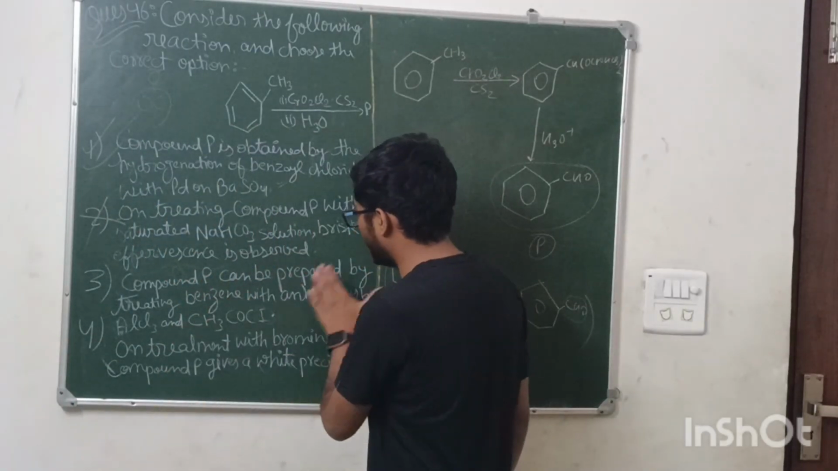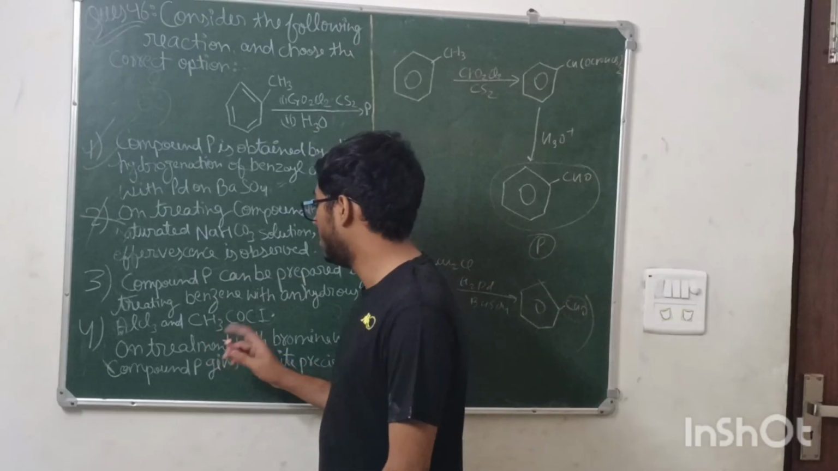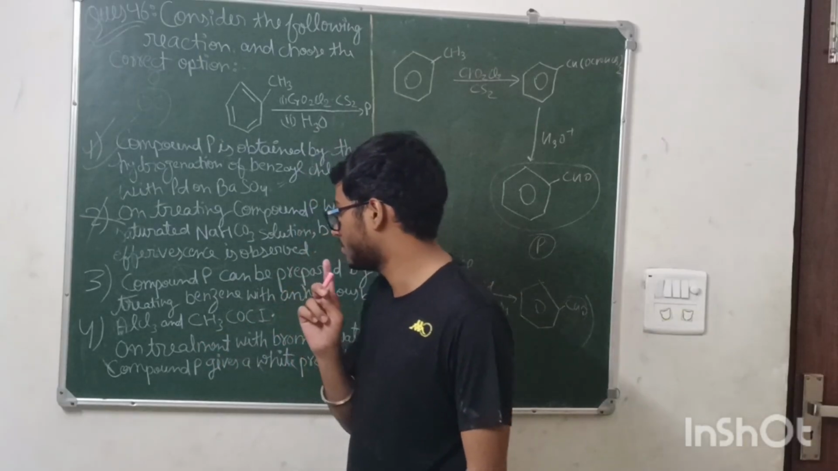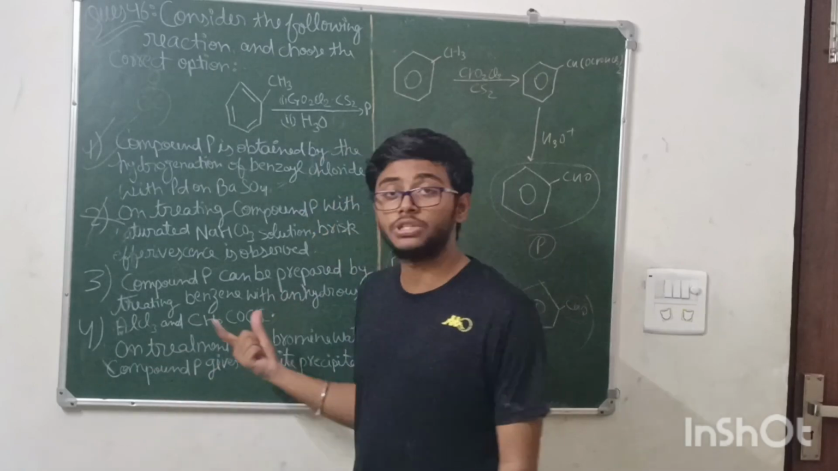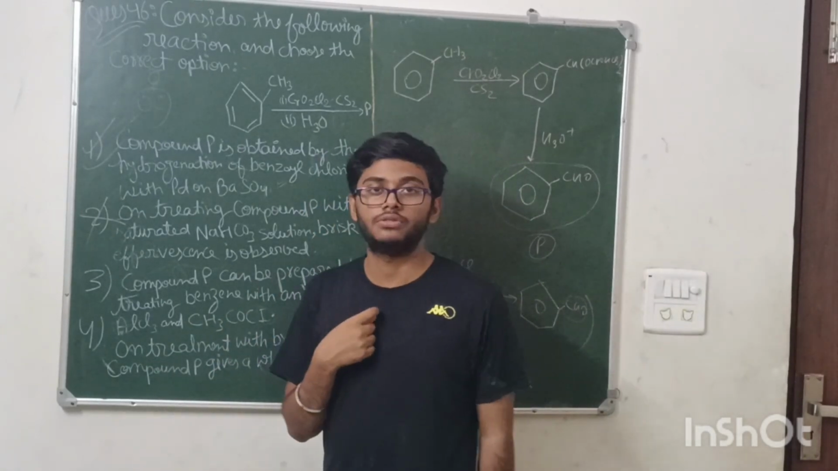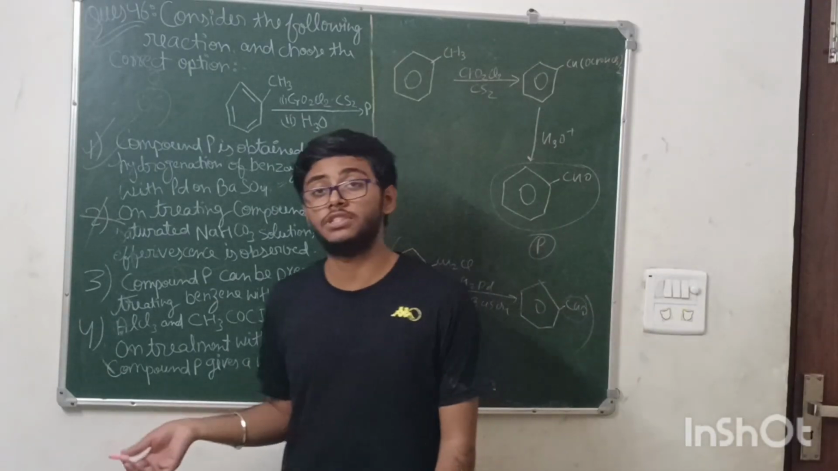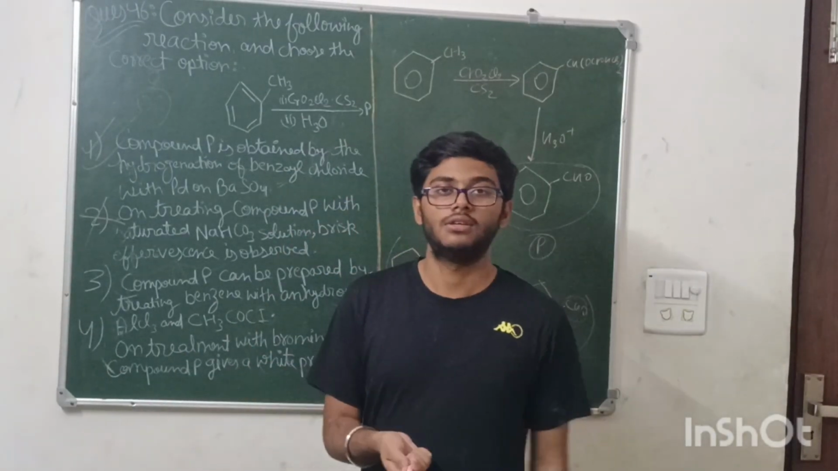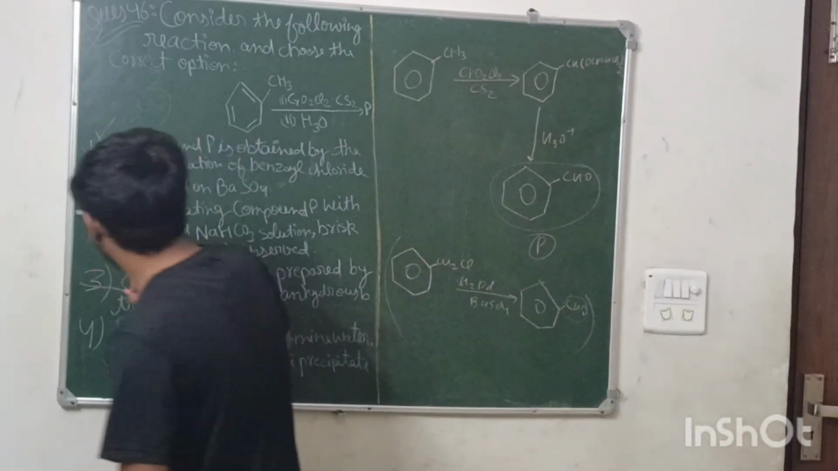Third option: compound P can be prepared by treating benzene with anhydrous AlCl3 with CH3COCl. Okay, this option is also incorrect because this option represents which reaction? Gattermann-Koch reaction. Do you remember that? Gattermann-Koch reaction, in which anhydrous AlCl3 is used with CO and HCl, not CH3COCl. So the third option is also incorrect.